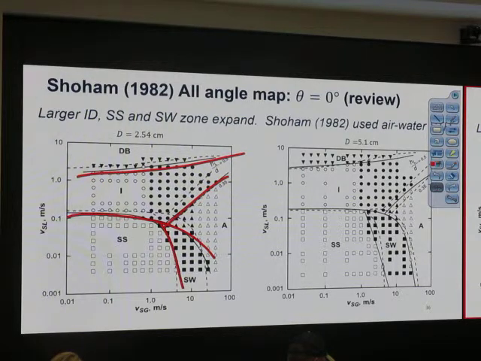It will be something else, because the fluid properties change. If I change the liquid phase viscosity, I don't get this flow pattern. If I change the diameter, I don't get this. So this kind of flow pattern is specific to fluid property and pipe geometry. Fluid property and pipe geometry are very important.